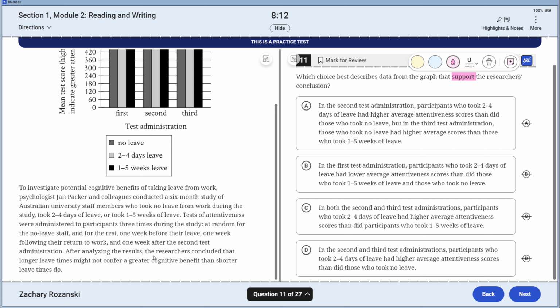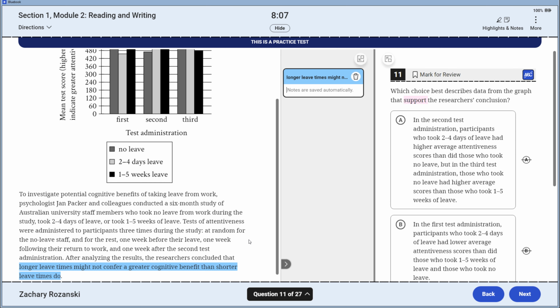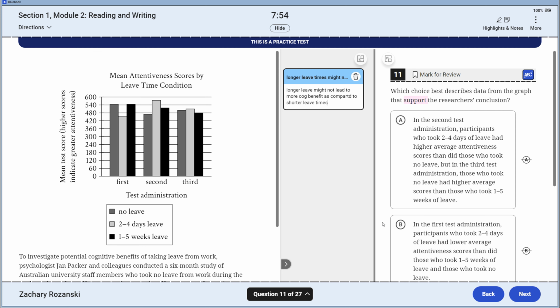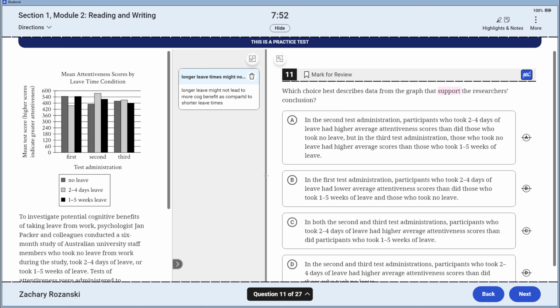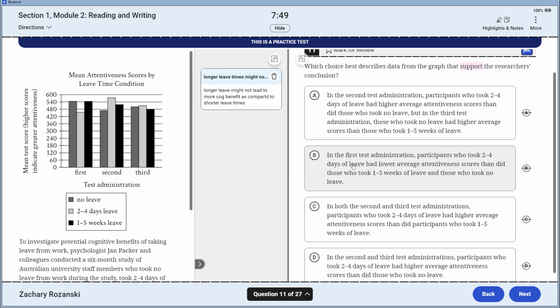After analyzing the results, the researchers concluded that longer leave might not lead to more cognitive benefit as compared to shorter leave times. So that seems to be a decent summary of the quote. So I'm going to go to the chart. In the second test administration, participants who took 2 to 4 days of leave had higher average attentive scores than those who did not take leave.